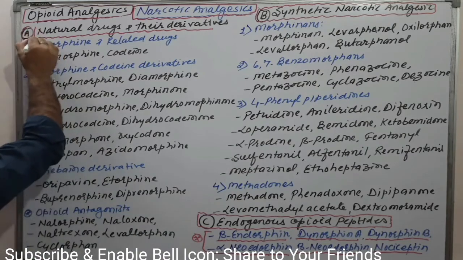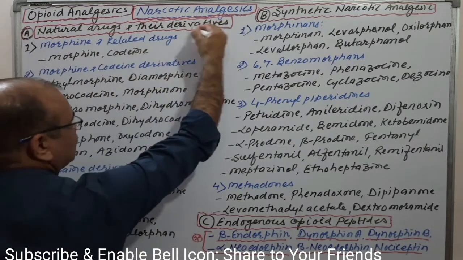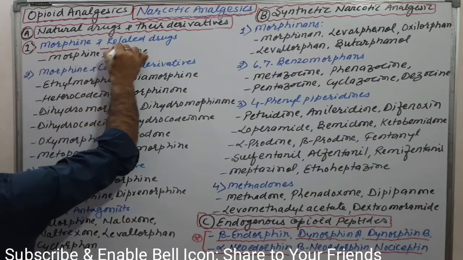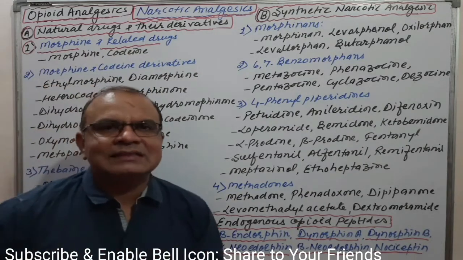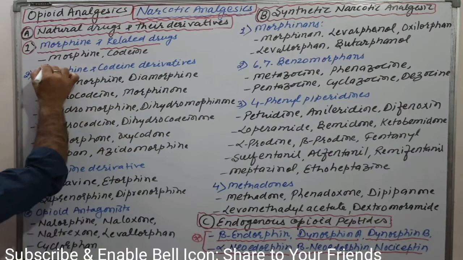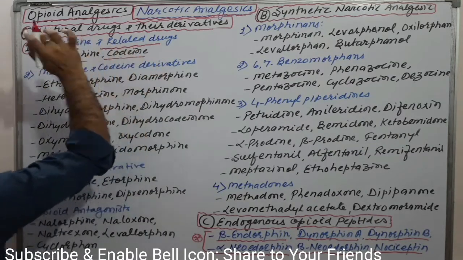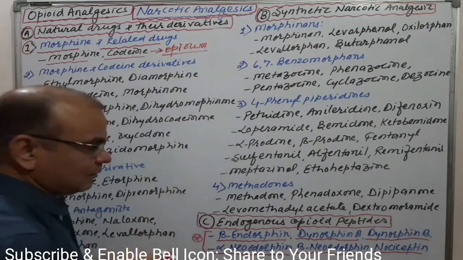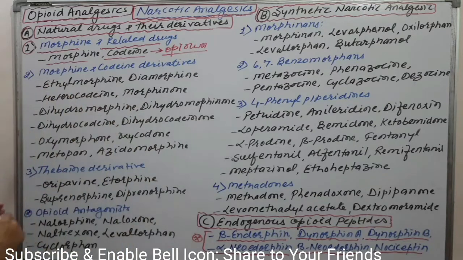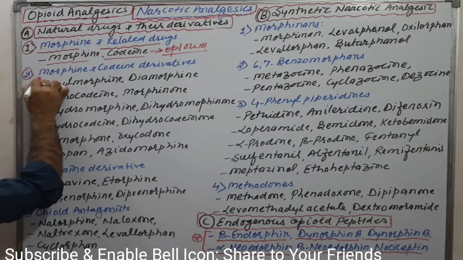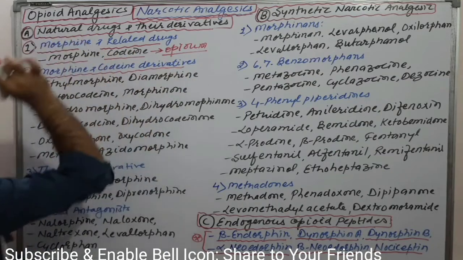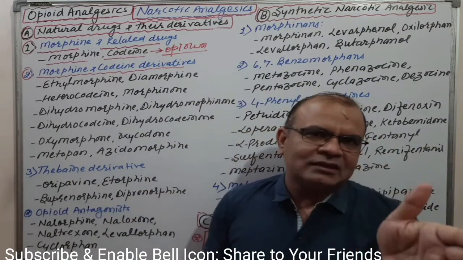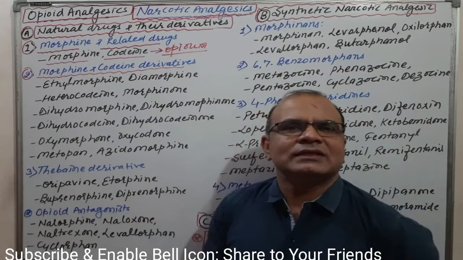The first category is natural drugs and their derivatives. Morphine is the prototype drug of this category. Morphine and codeine are the two natural drugs, and as you know, they are obtained from opium, Papaver somniferum, which is the biological name of the opium plant. Morphine is a completely analgesic drug, while codeine is only slightly analgesic and is mainly used as an antitussive.